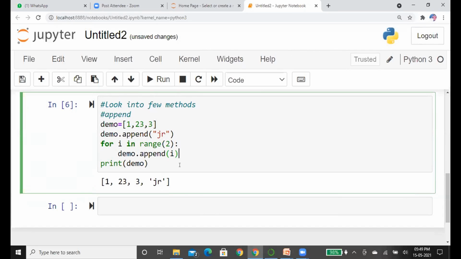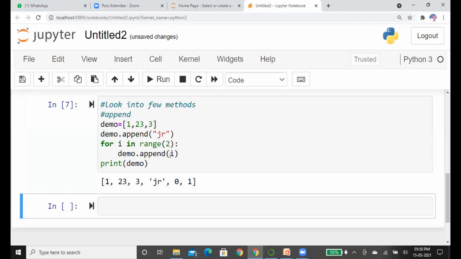Just look at what I'm going to add into the list. Here I'm going to add the i, where the i value starts from 0. After that 1, it will stop because it will repeat up to only 2 loops. So now the list will add a 0 and 1 at the end of the list. See, we got that 0 and 1 added at the end of the list.